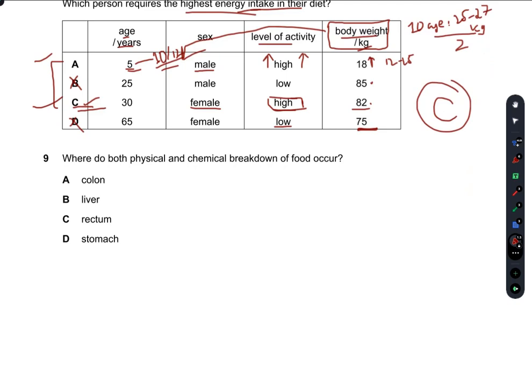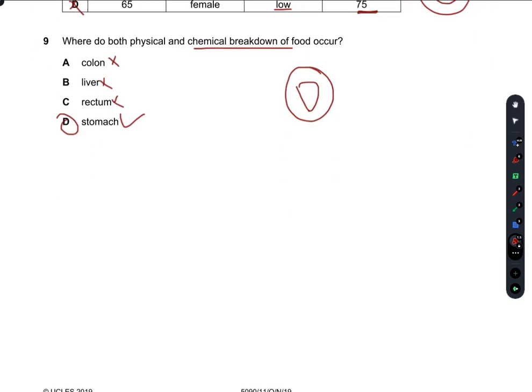Where do both physical and chemical breakdown of food occur? Colon, no. Liver, no. Rectum, no. Stomach, yes. Stomach is the place where both physical and chemical breakdown of food occur.